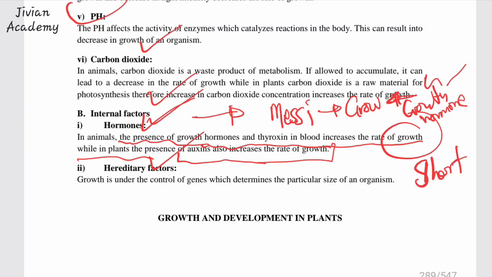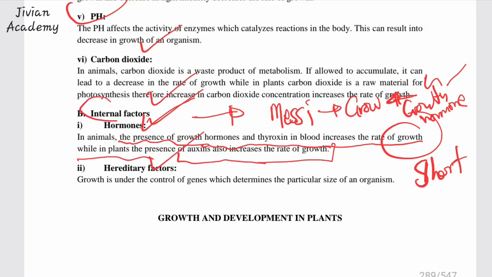They pass on these genes of shortness, or their type of growth, to their offspring, and that happens to all of us. Our growth is also hereditary. You find that your growth is like that of your parents because you have inherited these genes from them.